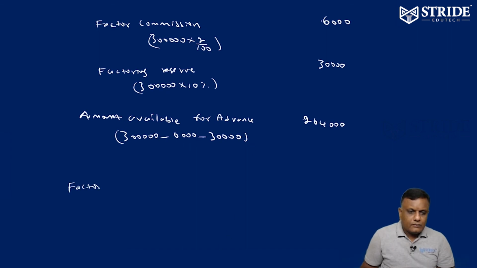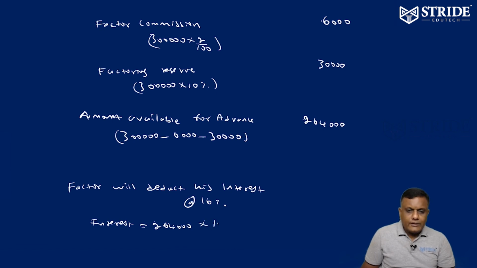Next, the factor will deduct interest at 16%. Out of this 2,64,000 available for advance, the 2,64,000 into 16% for the 90 days period comes to around 10,560.